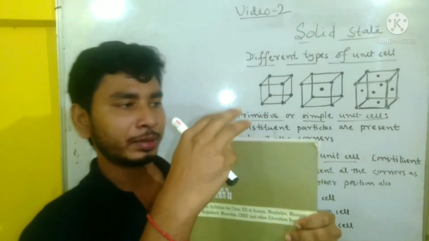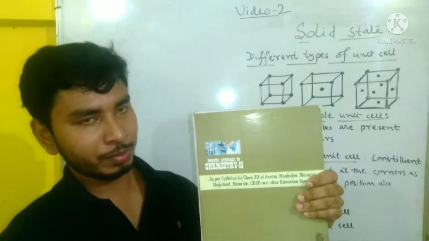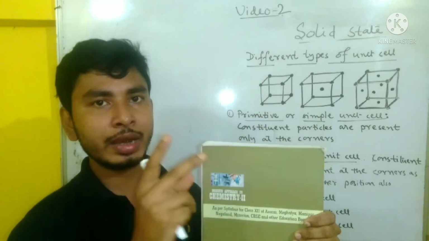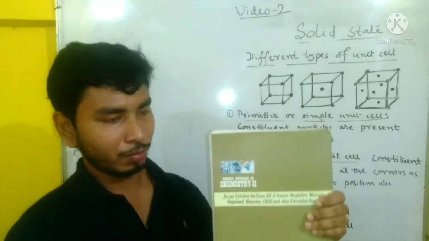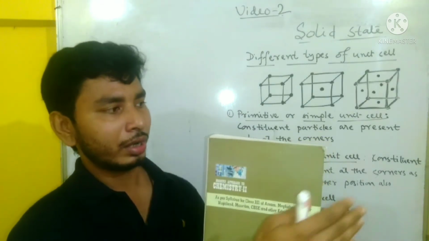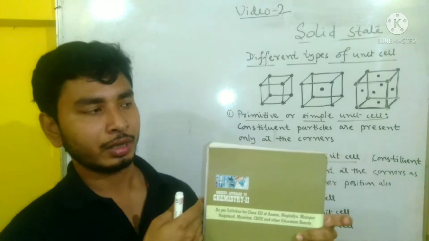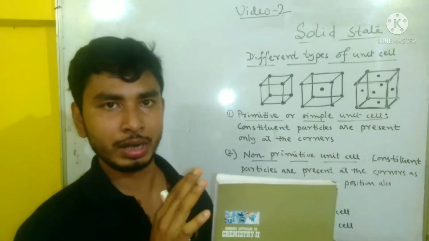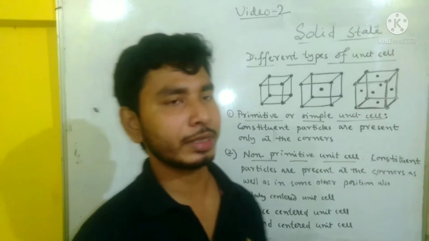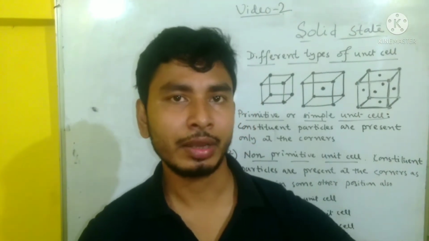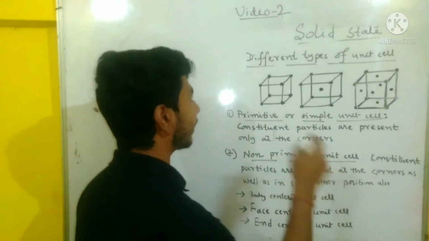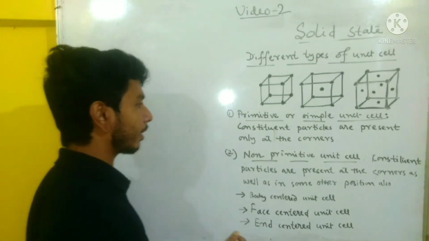Suppose if the particles are present at the top face, then they should be present in the bottom face. So it can be top and bottom, or front and back, or left and right. The particles are present at the corners and the center of any two opposite faces. Then the unit cell is called end centered unit cell. Now the diagram of end centered unit cell.